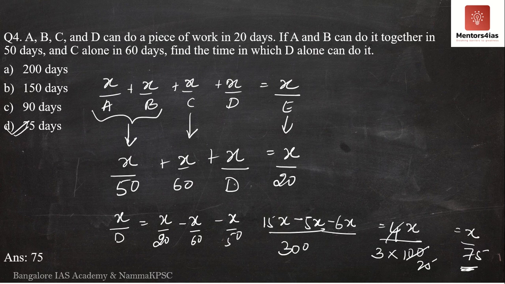D takes 75 days. Similarly, you can do it by the chocolate method as well. If you assume 300 chocolates to be eaten, the number of chocolates to be eaten is nothing but 300 chocolates.